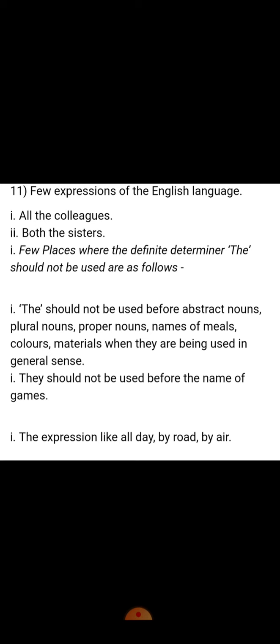Now this definite determiner should not be used before abstract nouns, plural nouns, proper nouns, names of meals, colors, materials, when they are being used in a general sense. And it should also not be used before the names of games, and certain expressions like all the day, by the road, by the air. We never say that. We say all day, by road, by air, like that.